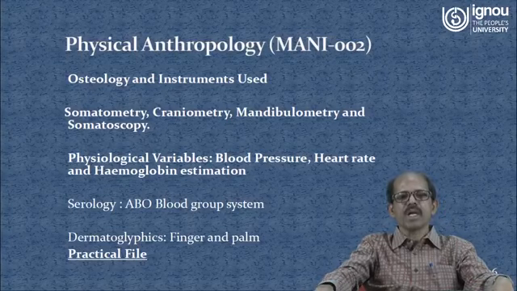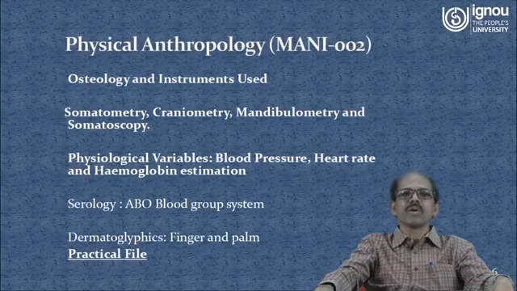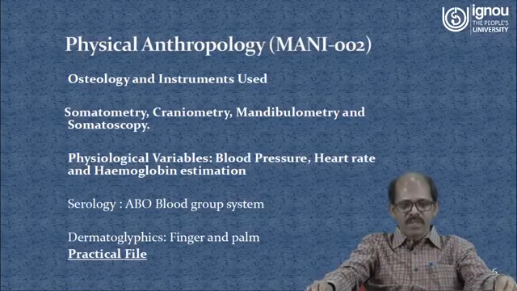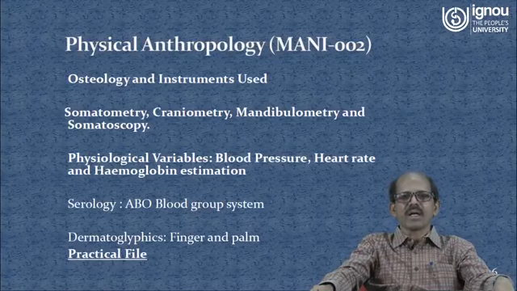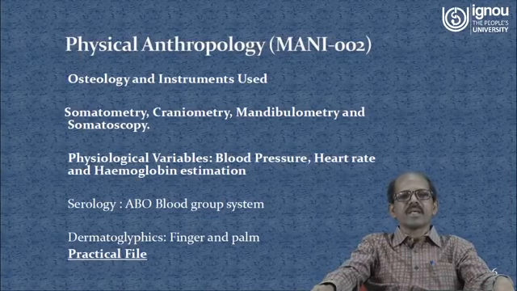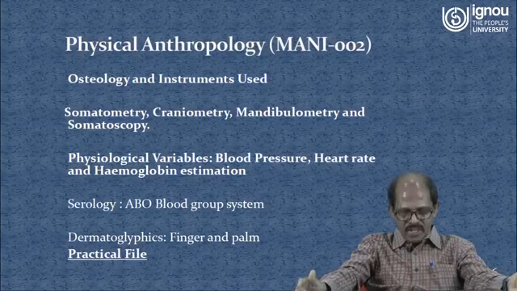Under this chapter we have described blood pressure, heart rate, and hemoglobin estimation: how to record the blood pressure with the help of a sphygmomanometer and your stethoscope, how to record the heart rate, and how to estimate hemoglobin. By taking a drop of blood, we can estimate the hemoglobin in the laboratory. These three are useful in understanding population variation.